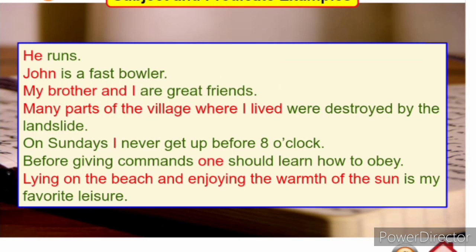Here are some examples for the subject and the predicate. Please note that the part highlighted in the red font is the subject and the rest is the predicate in each of the sentences given below. He runs. John is a fast bowler. My brother and I are great friends.